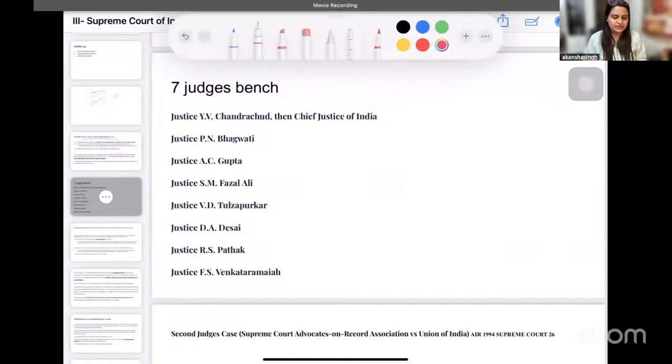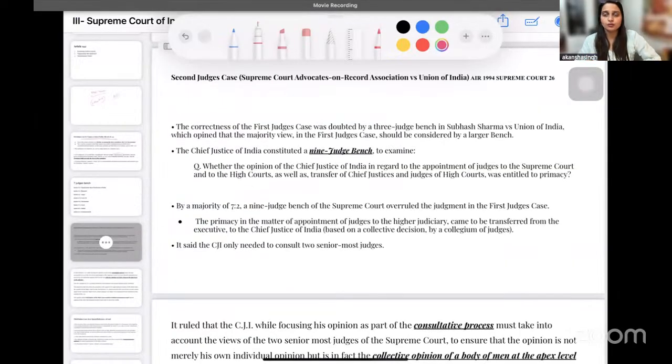So then after this, the confusion did not last for too long, and immediately we came up with the second judges case, wherein a 9 judges bench sat, and they decided that when we say consultation, it will mean concurrence. Both are the same, and it is important for us to opt for a collegium. Collegium क्या होता है? Collegium is basically, if you have to understand it in layman's language, a group of people where everybody has an equal say and where everybody has equal power.